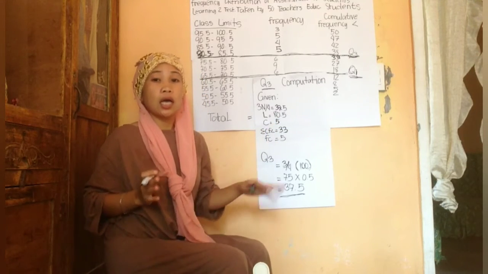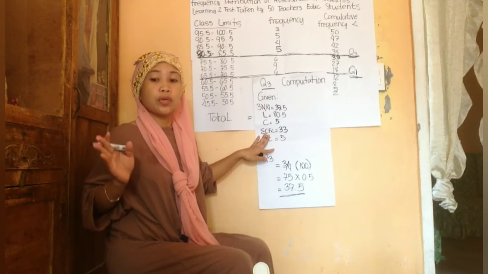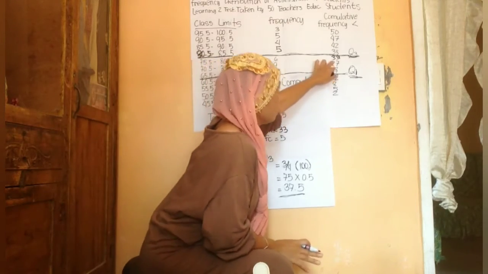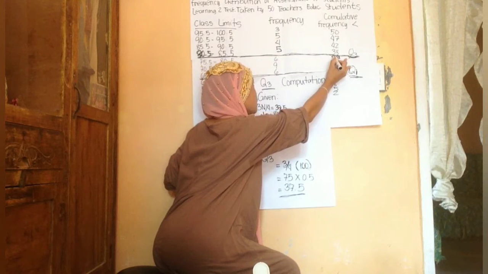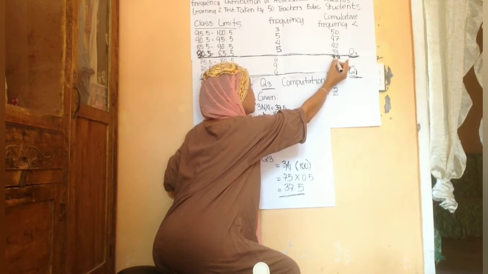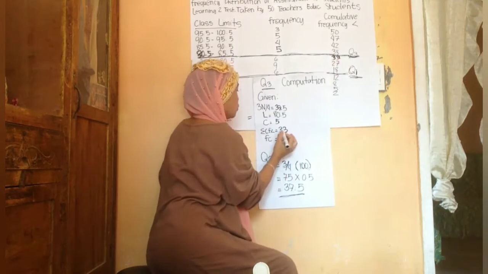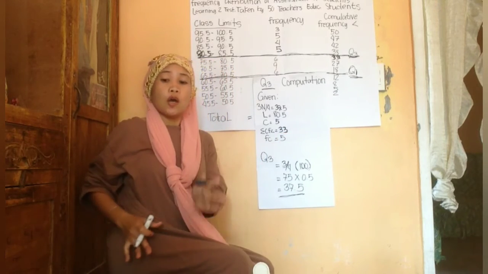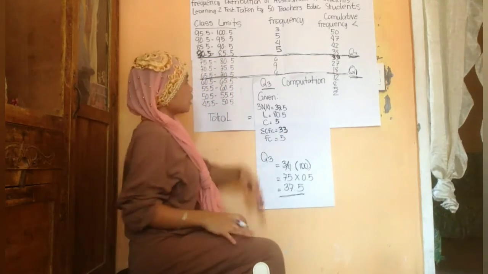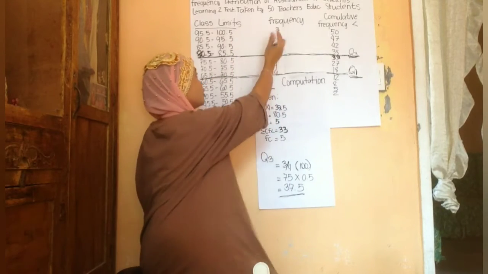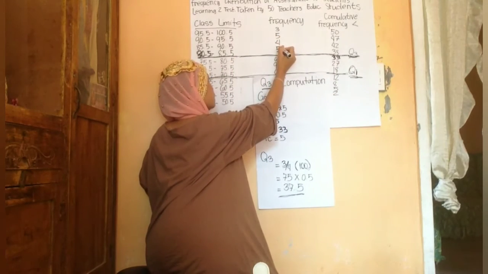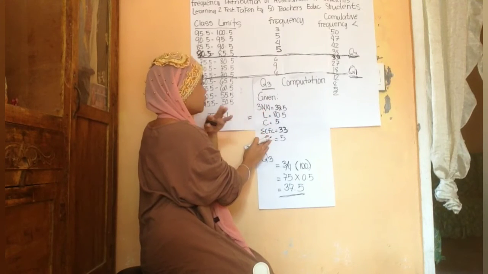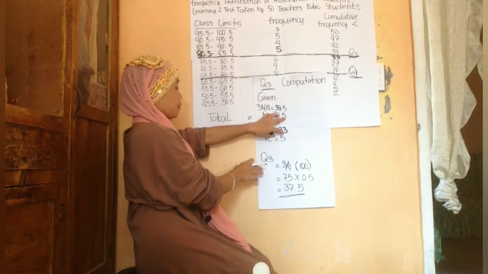And then the sum of cumulative frequency lesser than, we got it from here. This is 33, from the cumulative frequency lesser than column of the table. And then the frequency of the median class, we got it from the frequency of the third quartile. It is 5.